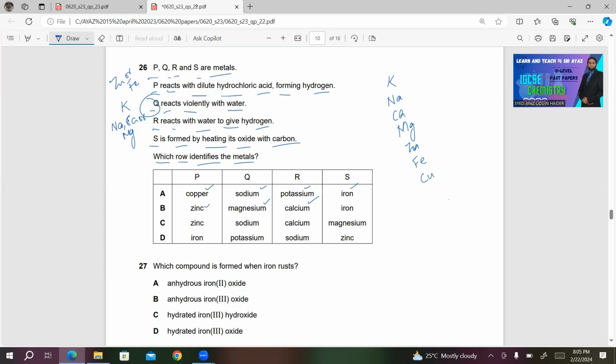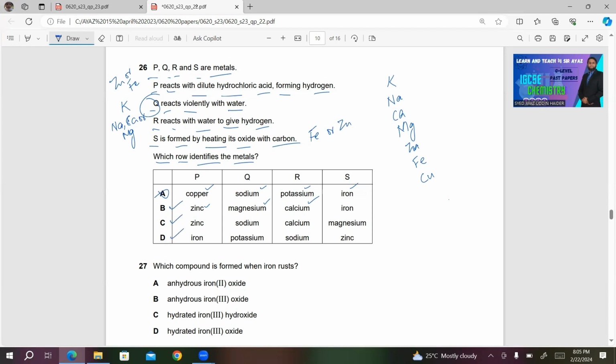So for S, you can either have Fe or Zn. Now, if you look at the choices, in P they are saying copper, zinc, iron. So what is the possibility? You cannot have A as the correct answer. You can have either B, C or D as your correct answer.